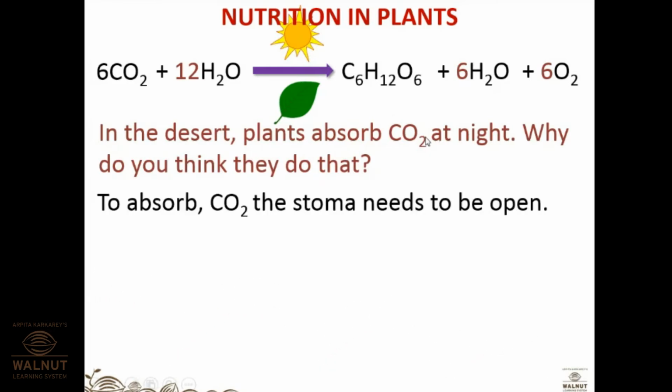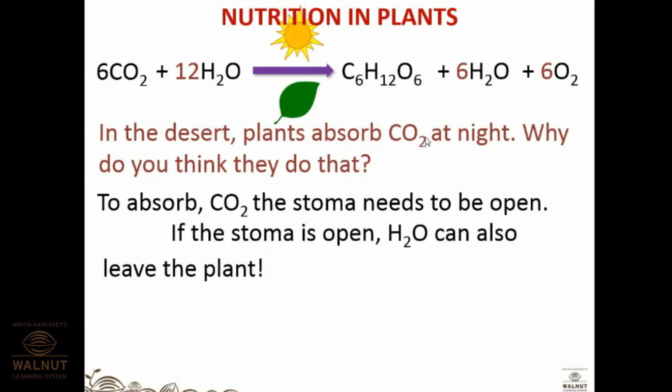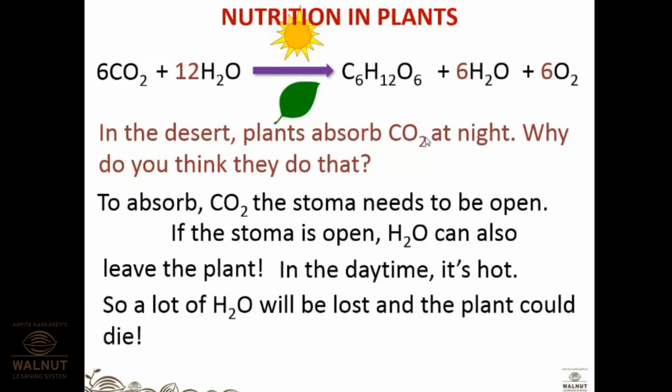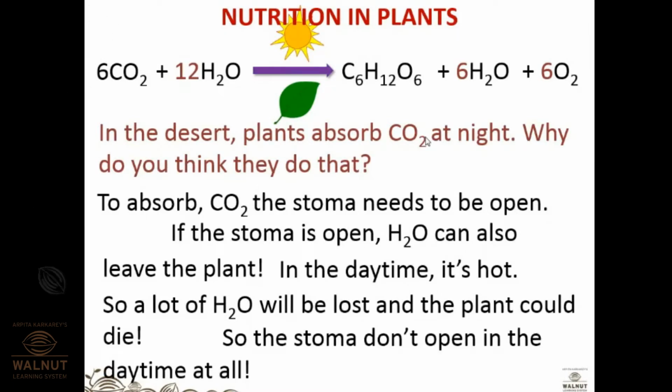To absorb CO2, first of all, what is the requirement? The stomata need to be open. If the stomata are open, what will happen? H2O can also leave the plant, and this is something desert plants don't like. A lot of water will be lost and the plant could die. So the stomata don't open in the daytime at all. Therefore, desert plants absorb CO2 at night. Any doubt?